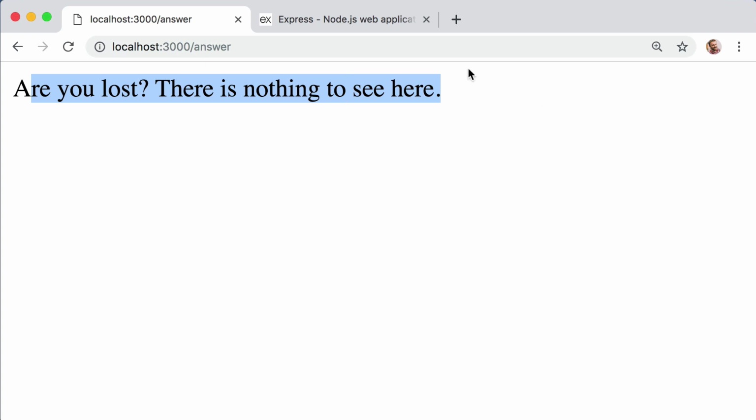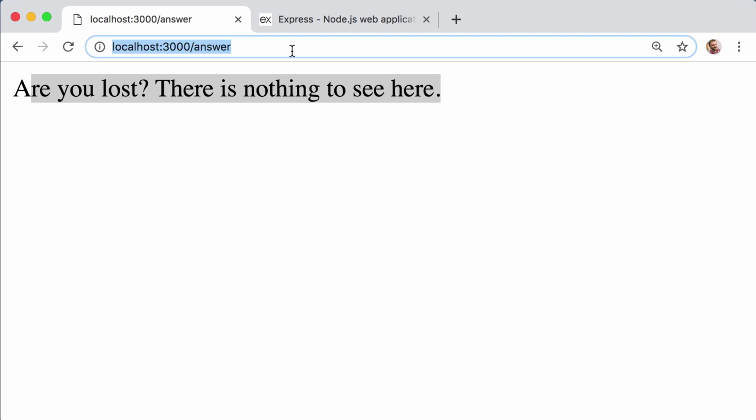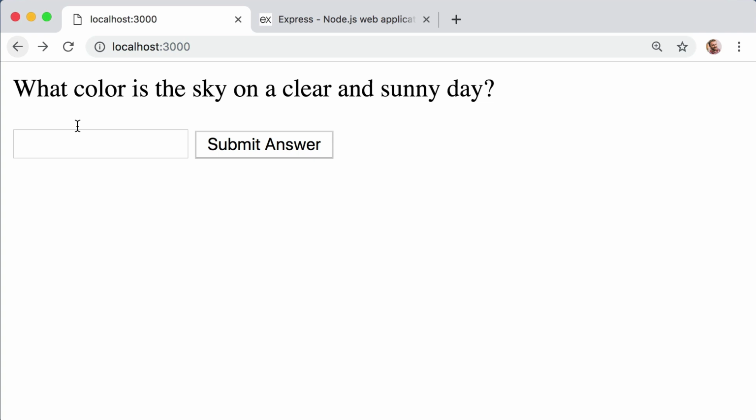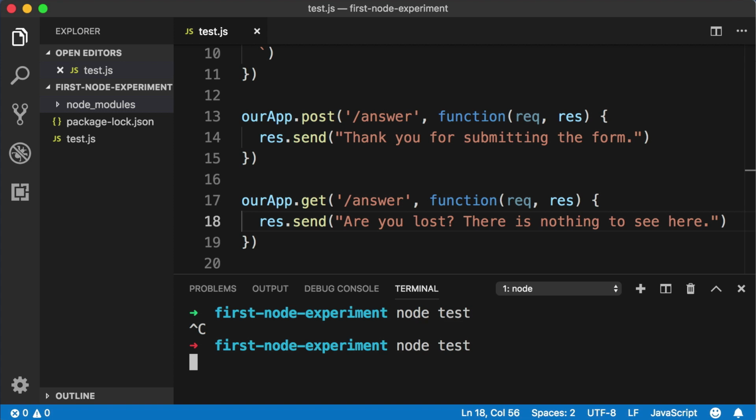A GET request happens when you type in a URL or you click on a traditional navigation link. A POST request typically happens when you submit a form, right? When the user wants to send or post a bit of data to the server. So even though in both cases the URL ends with /answer, our server is able to respond differently depending on whether it's a GET request or a POST request.